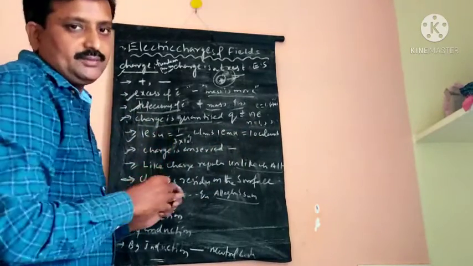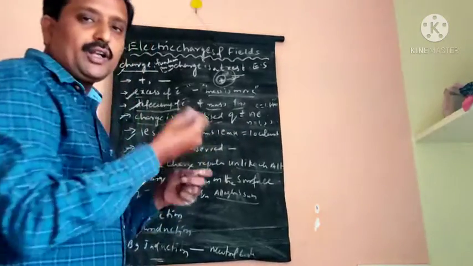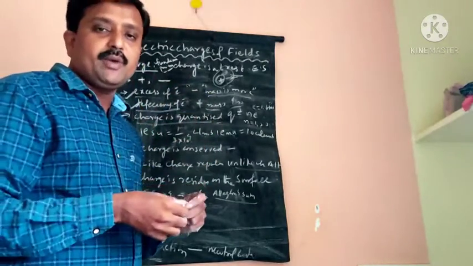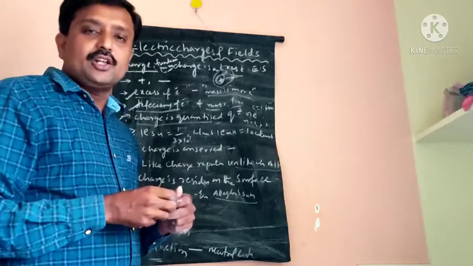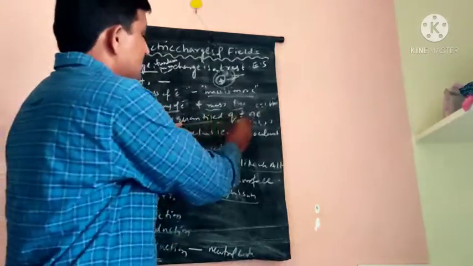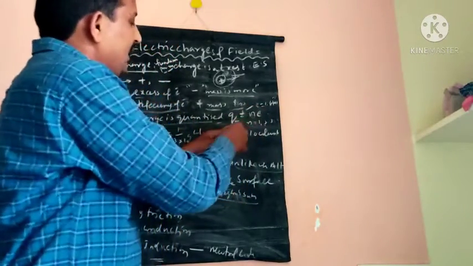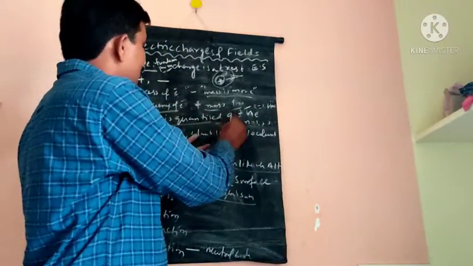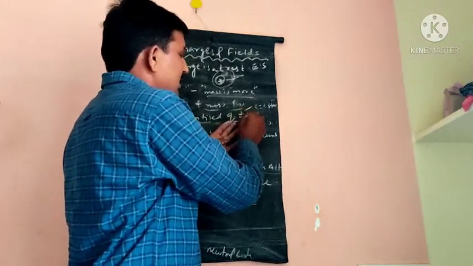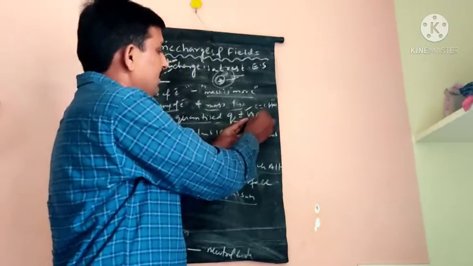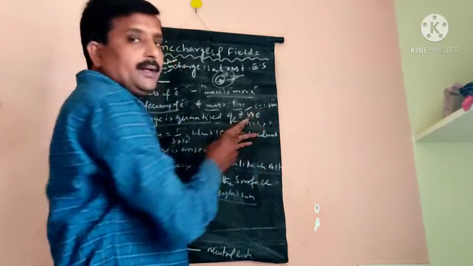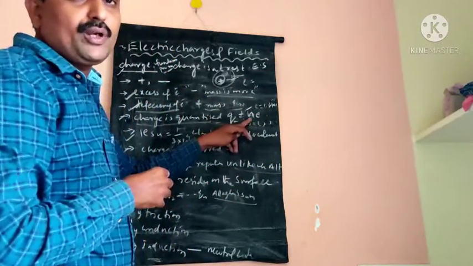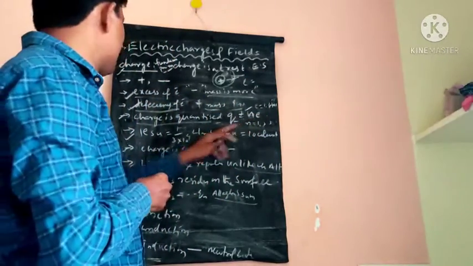Charge is quantized. If a physical quantity can be explained with the help of integral multiple numbers, that is called quantized. Here the charge is also defined as integral multiples of number n equal to 1, 2, 3, 4. So the charge is quantized. Q is equal to plus or minus n into e, where e is called the charge of the electron. e is equal to 1.6 into 10 power minus 19 coulombs.